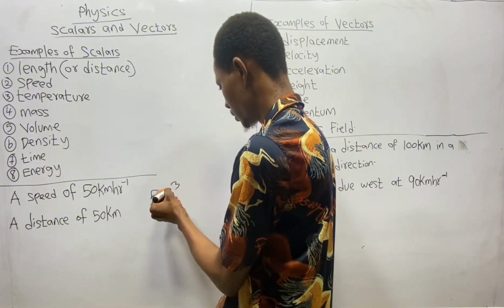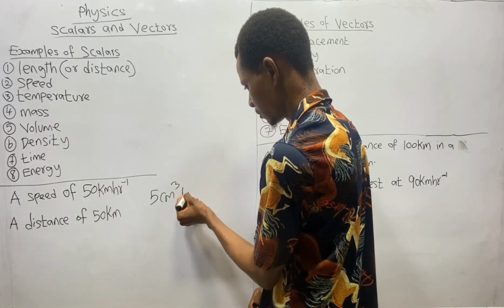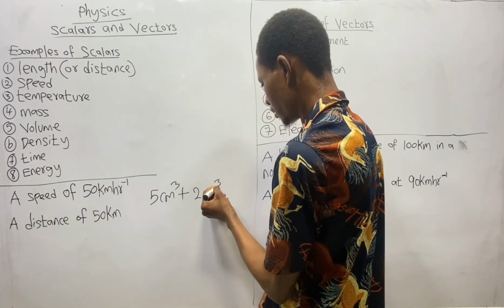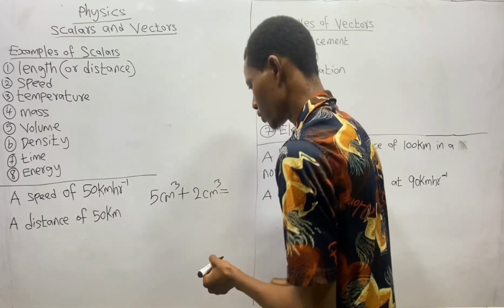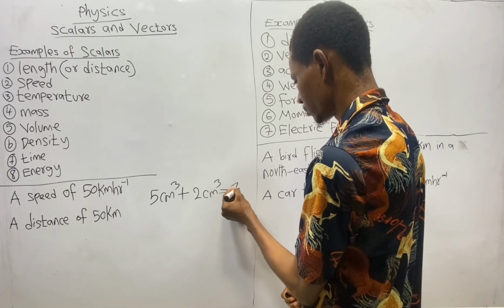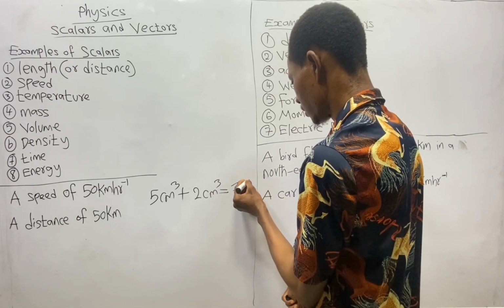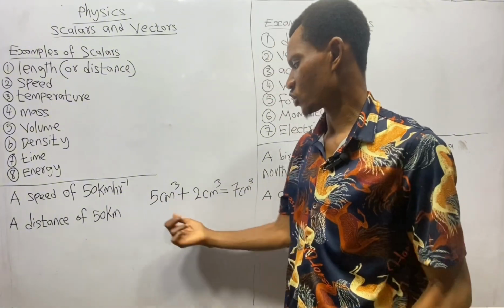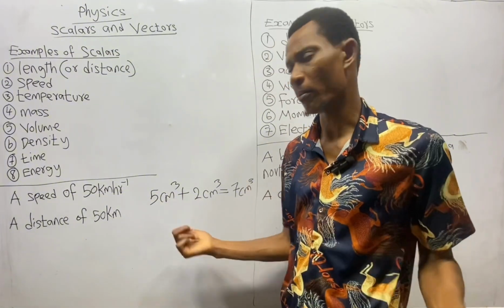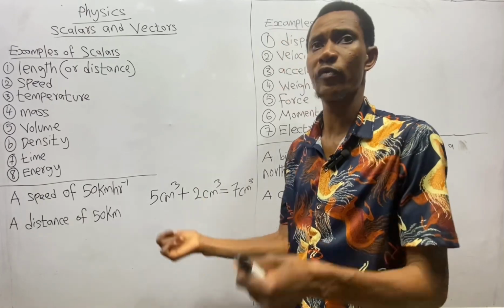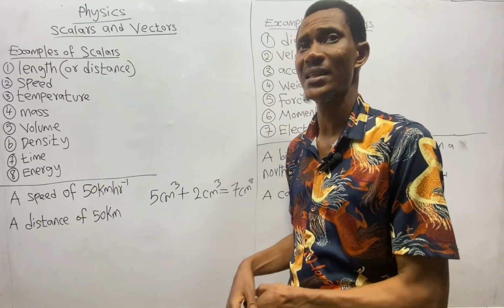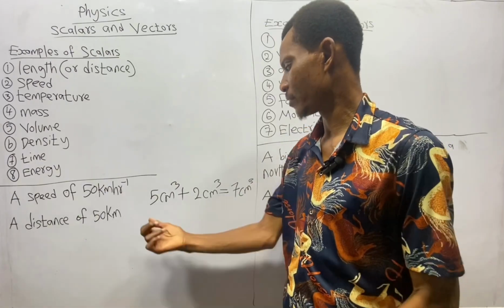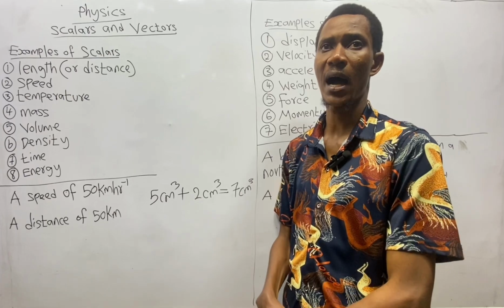So let's say addition of volume, let's say 5 centimeter cube and let's say 2 centimeter cube will give us what? Will give us 7 centimeter cube. So as you can see, the addition is just the normal way you add numbers. But when it comes to vectors, which I will look at later, you will see that the addition of vectors is far more tedious and different from the way scalars are added.